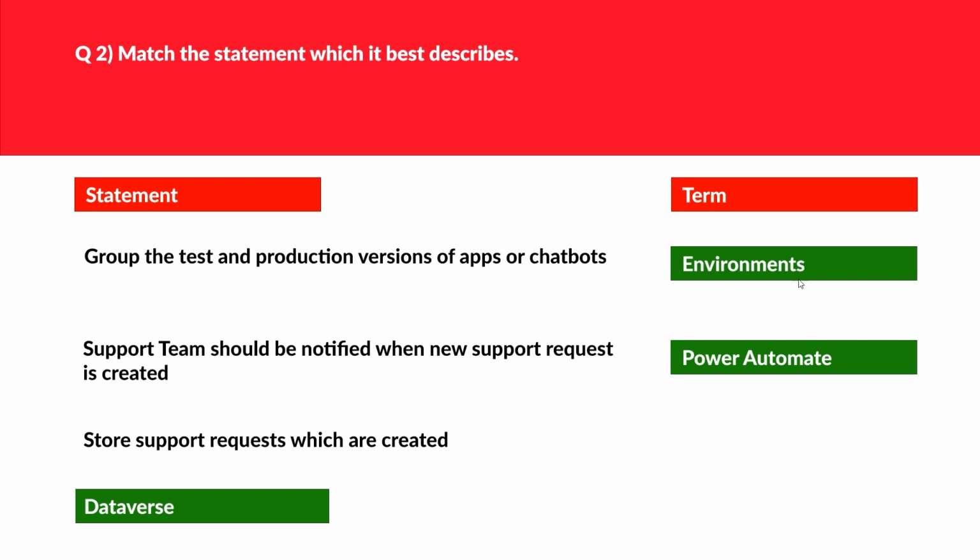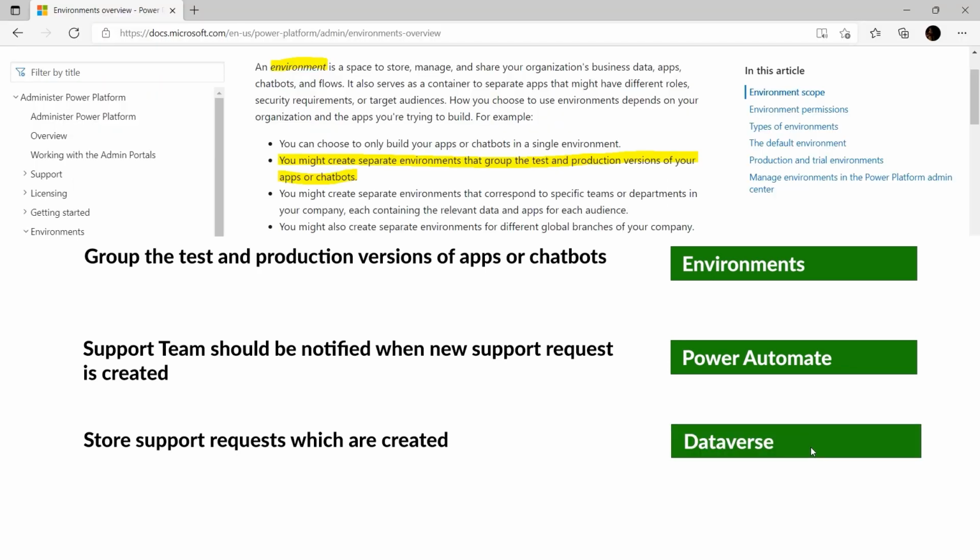Always verify the last answer even though we got our answers, and in the real exam you might need to drop the options once again as well. But in our case, we already know the answer, but still let's look at the last statement, that is store support requests which are created. The keyword in statement 3 is store. Since Dataverse can be used for storing support requests, hence we'll move Dataverse here. Seems like we got our answers.